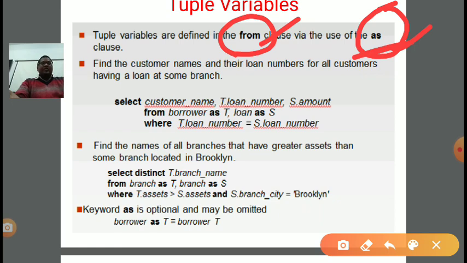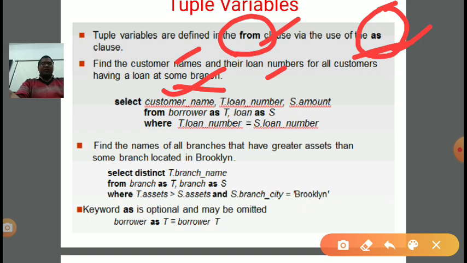Example: find the customer names and their loan numbers for all customers having a loan at some branch. Suppose we require all the customer names and their loan numbers for all customers having a loan at some branch. In the select clause we require, first, the name of the customer. Second, we require the loan number. This loan number is not a property of a particular relation; it can be present in the loan relation as well as in the borrower relation. So T dot loan number. Third is S dot amount.